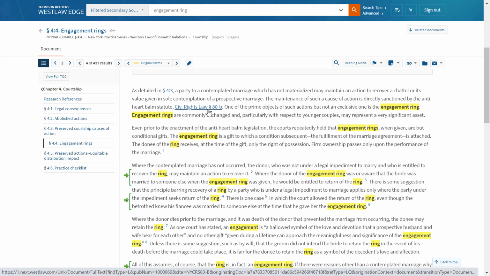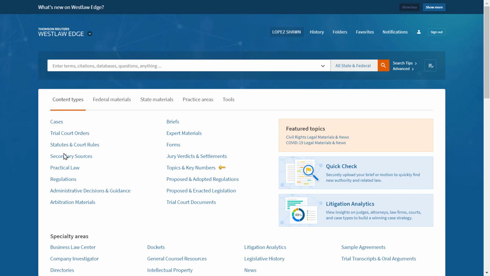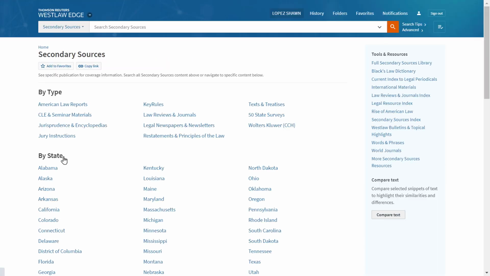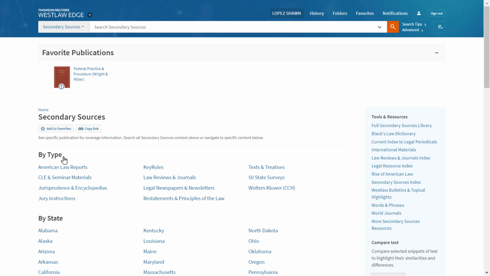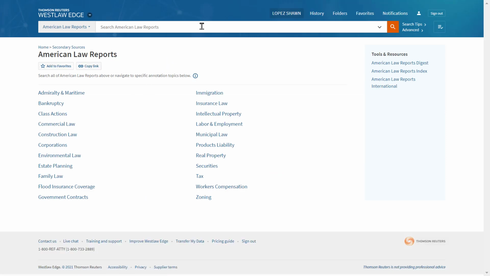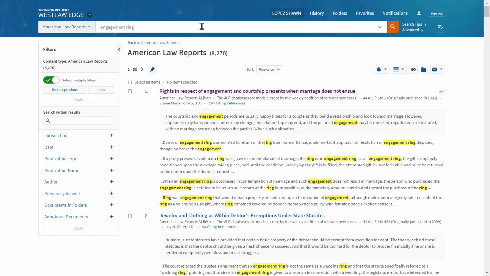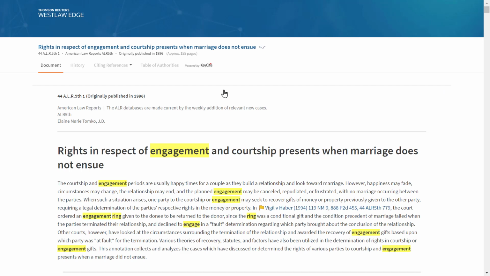Now let's jump back to our homepage and run a new secondary sources search. Select Secondary Sources under Content Types again. Then select American Law Reports. ALRs are detailed attorney-authored articles that can be easily navigated by subtopic and jurisdiction. Now let's run the same search. Type engagement ring into the search bar. Rights in respect of engagement and courtship presents when marriage does not ensue looks like what we're looking for.